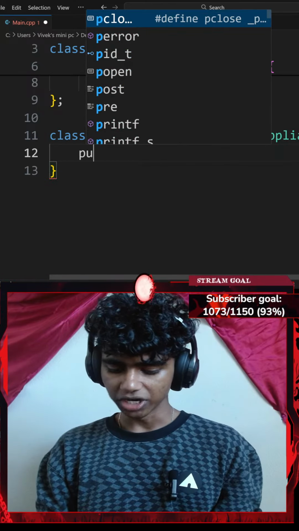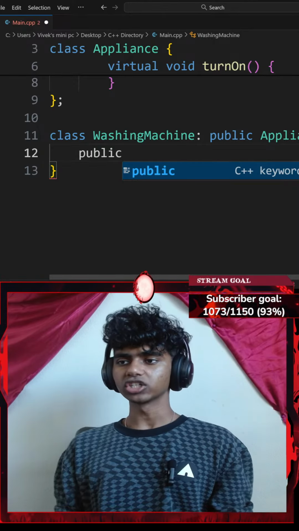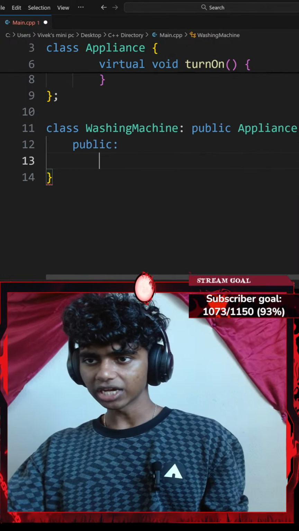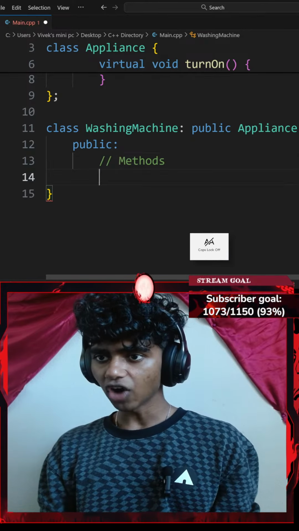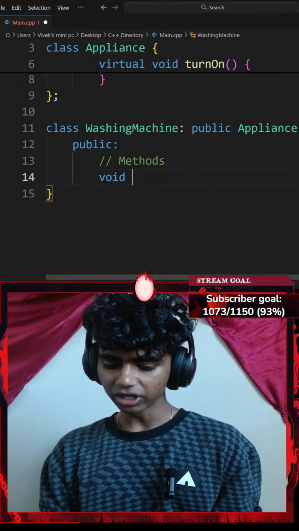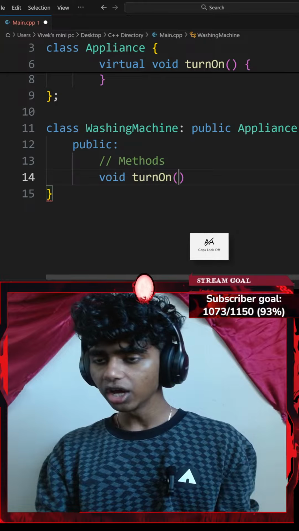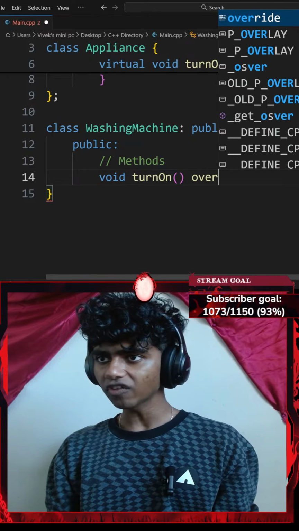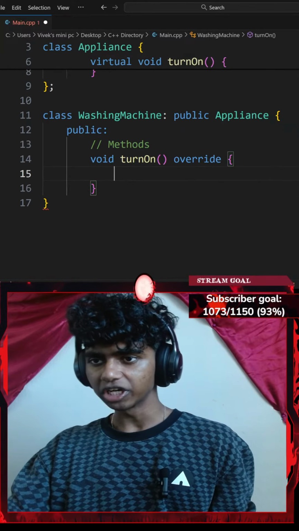So firstly, I'm going to make everything public. Although before that, should I create a constructor? I don't think I need a constructor here. So I'm going to make everything public and add a comment that says methods. For my methods, I'm going to create a void method called turnOn with a pair of parentheses. And before I go with a pair of curly braces, I'm going to override the content in it. So I'll go with override and then a pair of curly braces.